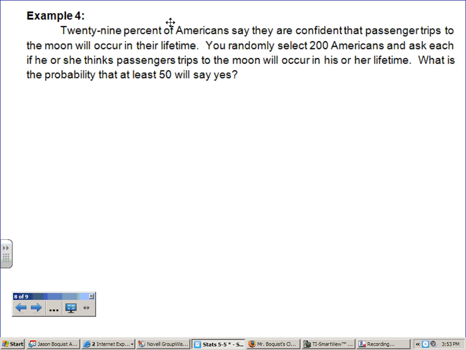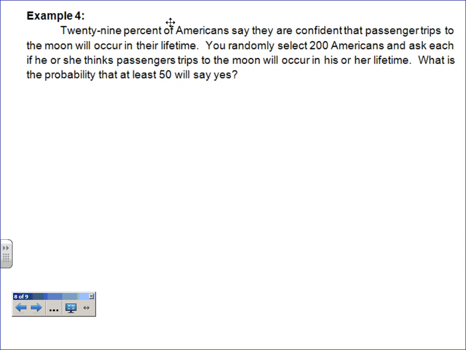Unfortunately, the bell rang before we could finish these notes for 5-5. We have examples 4 and 5 left, so this will be 5-5 part 2. And so the first thing that you want to do, though, is make sure that you can use a normal approximation to find these particular answers.